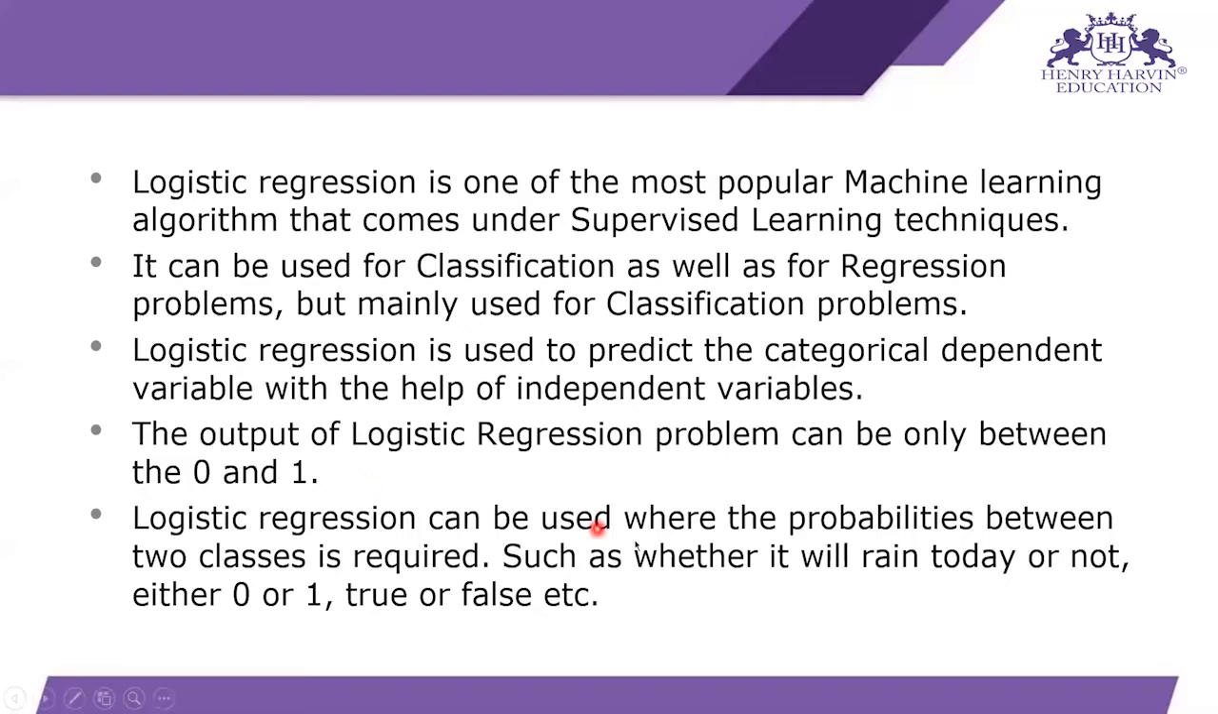Next, logistic regression can be used where probabilities between two classes are required, such as whether it will rain today or not, either 0 or 1, true or false. So basically, logistic regression is used to classify two classes at a time, like true, false, 0, 1, or whether an event happened today or not.